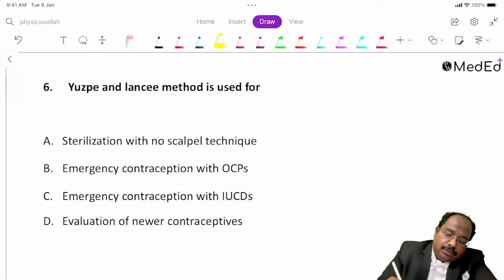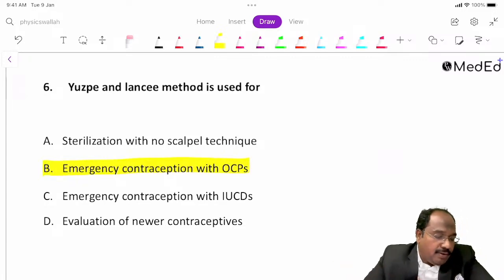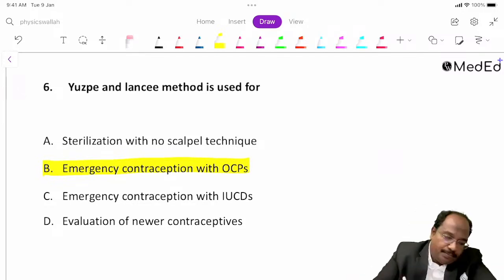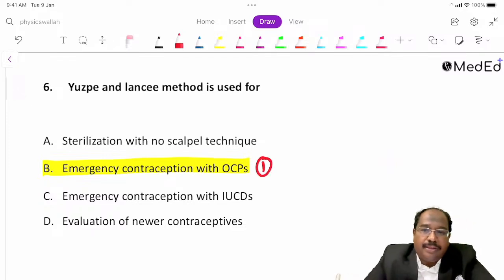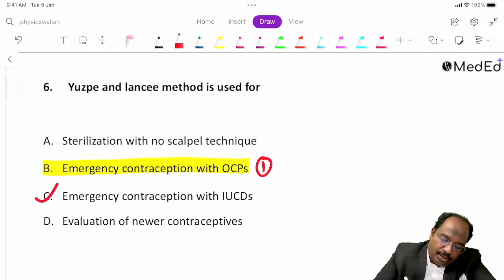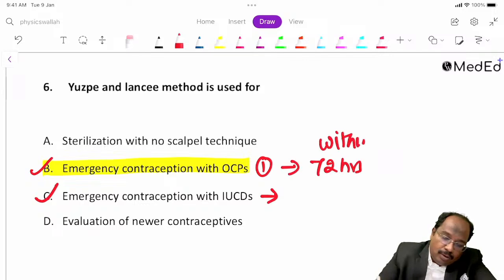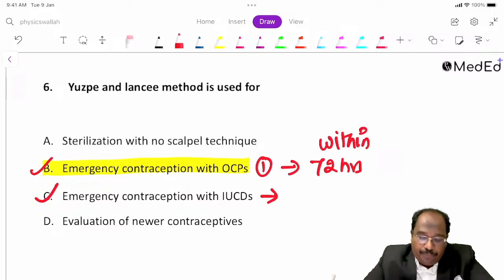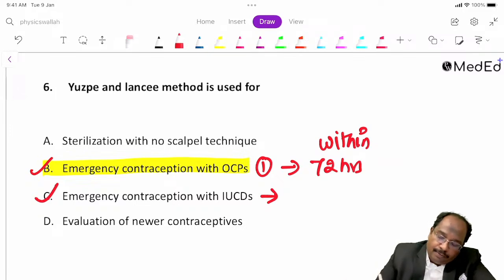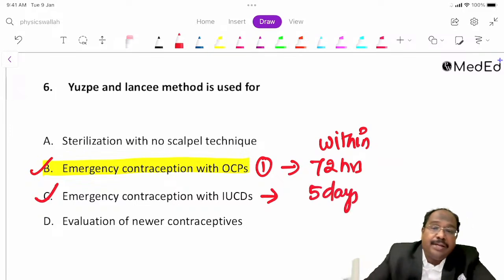So this we are talking about emergency contraception. Emergency contraception with OC pills is one method. The second method is emergency contraception with IUCDs. OC pills you have to give within 72 hours, and IUCDs you can give for 5 days.